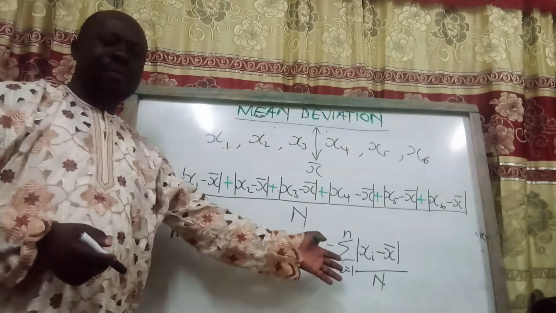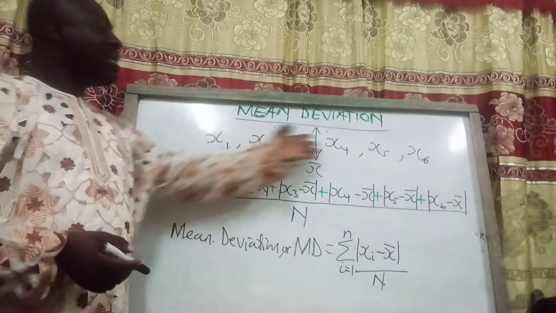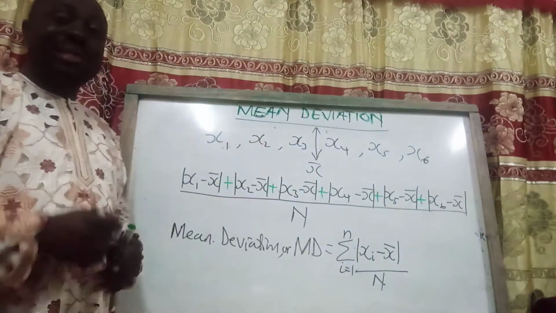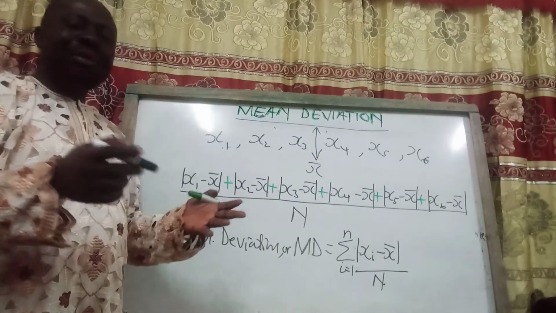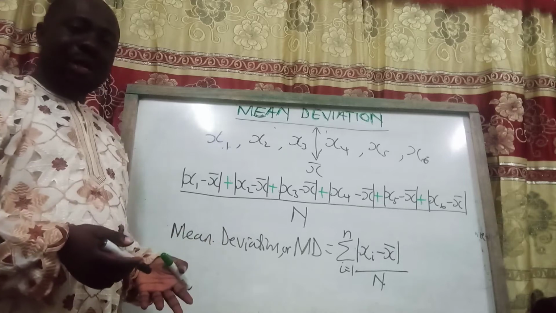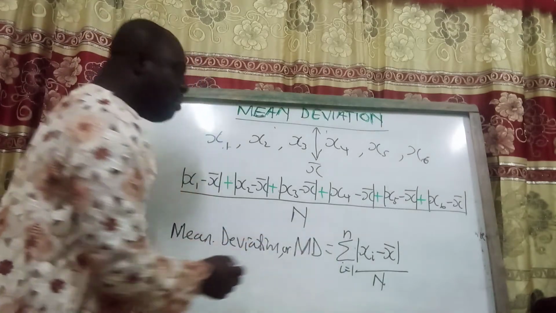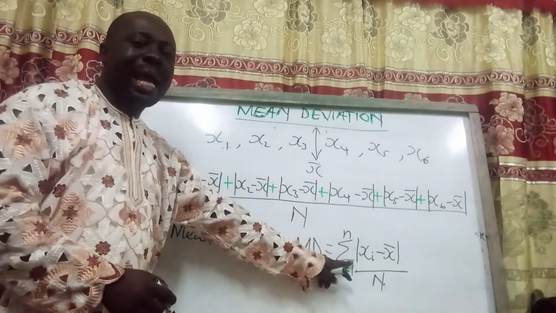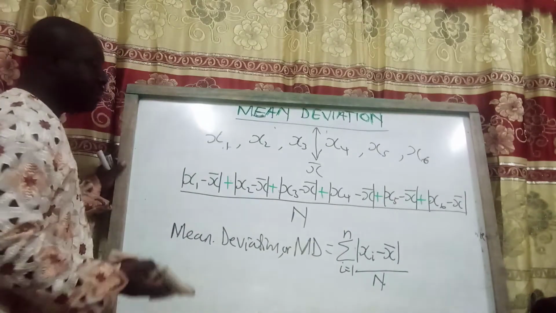This gives us the formula for finding the mean deviation when you are given a set of data like this without frequencies attached. So we are coming to look at an example, how we will solve an example. By the way, I want you to have this formula in mind, because we are going to look at it seriously.